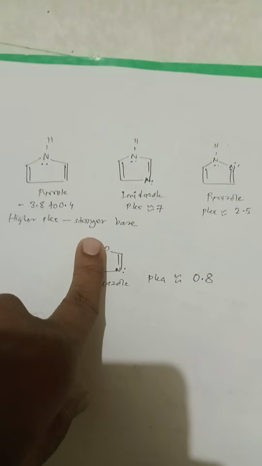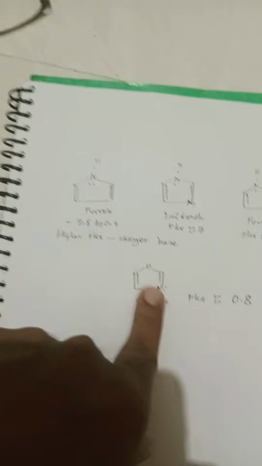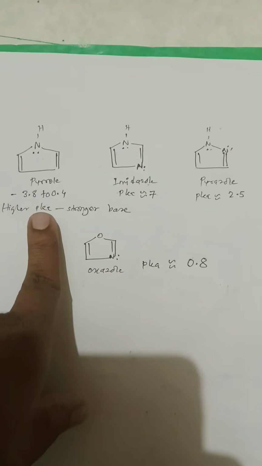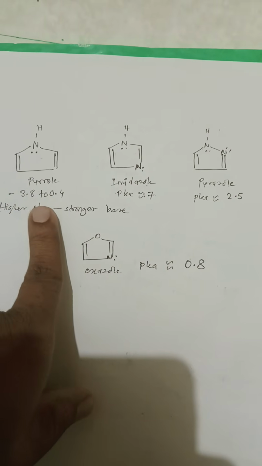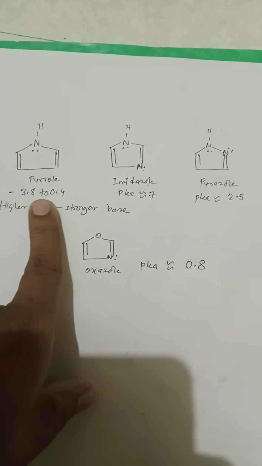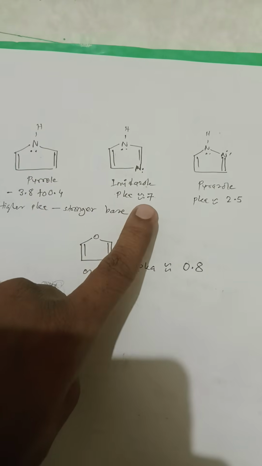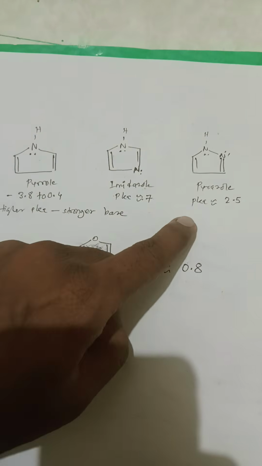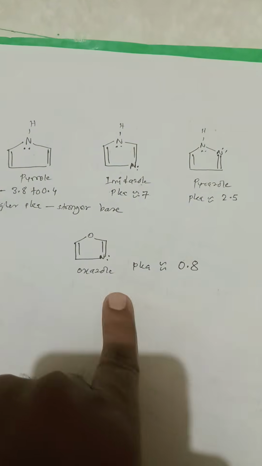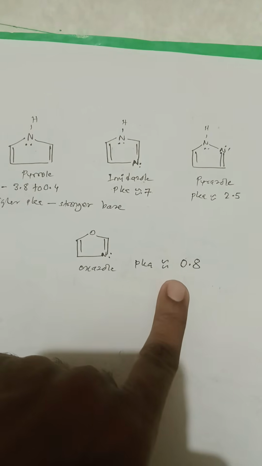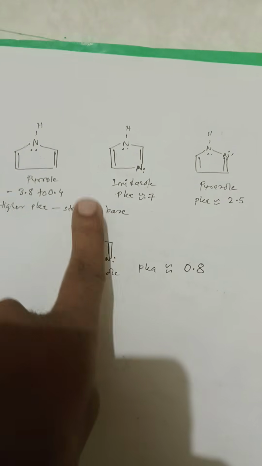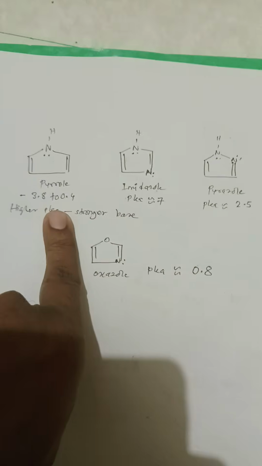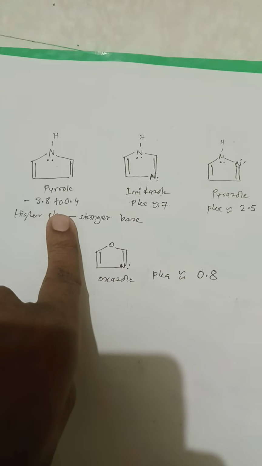The higher the pKa value, the stronger the base. In this example, for the heterocycles, Pyrrole has a pKa value of minus 3.8 to 0.4. Imidazole is equivalent to 7, Pyrazole is 2.5, and Oxazole is 0.8. If you see these values, you can easily understand the weakest base is Pyrrole.